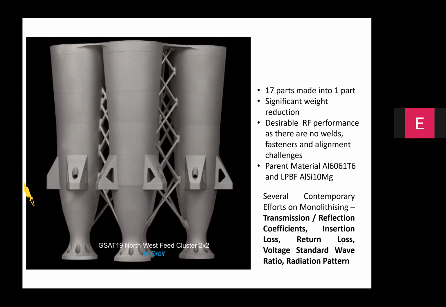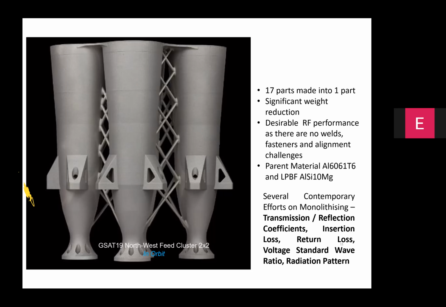In the bargain, we were able to cut down the weight of the module or part significantly, and we were also able to ensure that RF performance of this particular part significantly improves compared to the conventionally manufactured part, because conventional parts had to use a lot of fasteners and welding as a part of the assembly procedure, whereas the additive manufactured part was devoid of those features. And the development of this part took only about 2.5 to 3 months.